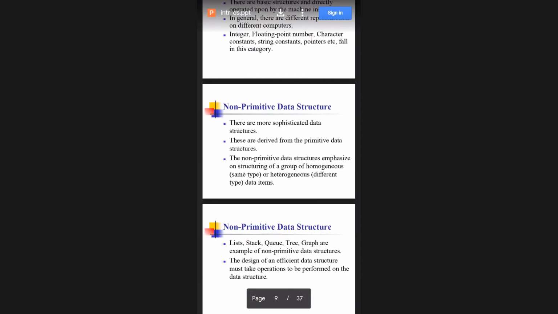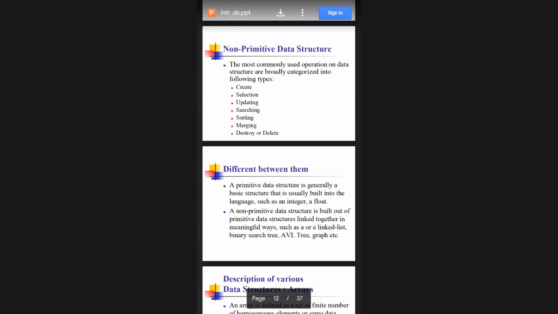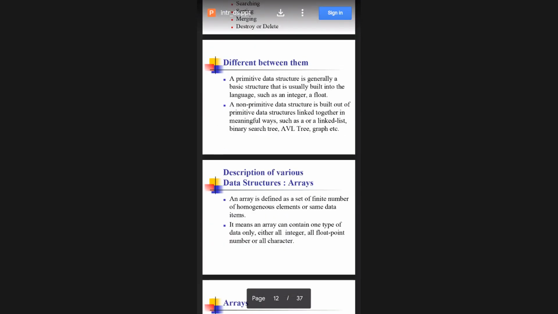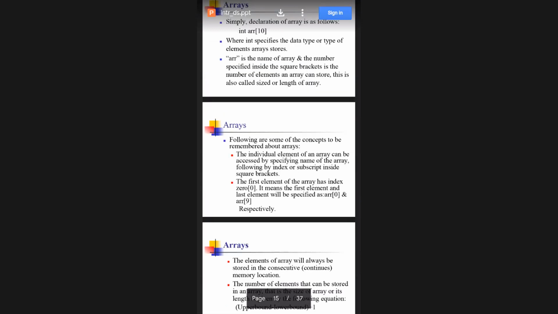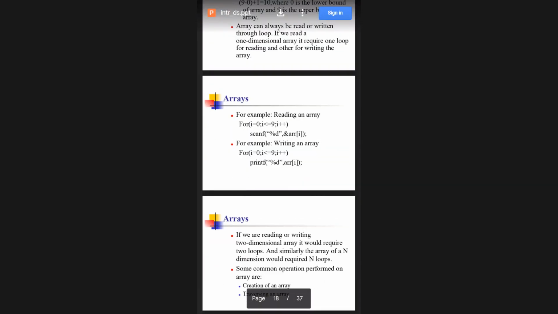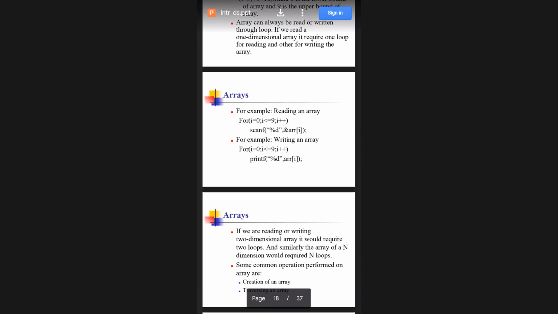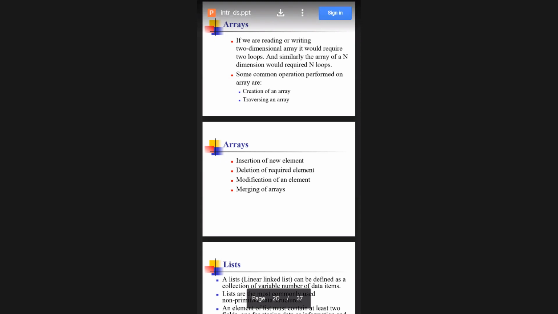Again, we have seen what non-primitive types are, and different operations also. Array declaration and definition we have seen. It consists of similar data types, and you told me the syntax of arrays also. In the same way we took one small example using scanf and printf with a for loop, and how to read and display the array. Array operations: we can create, traverse, delete, insert, modify, merge, etc.